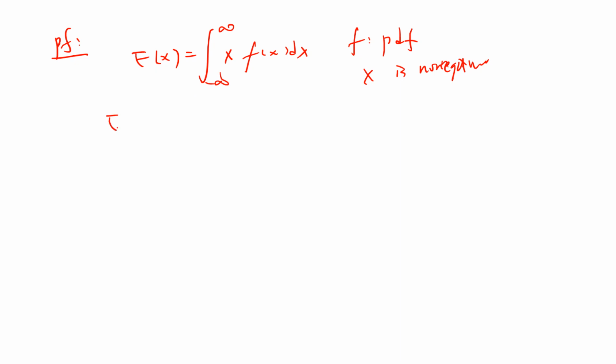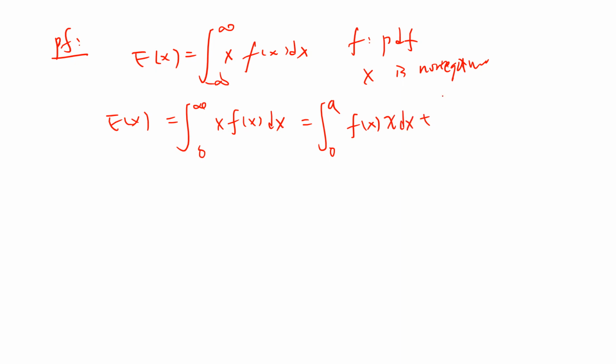So E of X only survives when f of x is positive, so it is the integral from 0 to infinity of x f of x dx. Let's take any a, so it splits into the integral from 0 to a of x f of x dx plus the integral from a to infinity of x f of x dx.